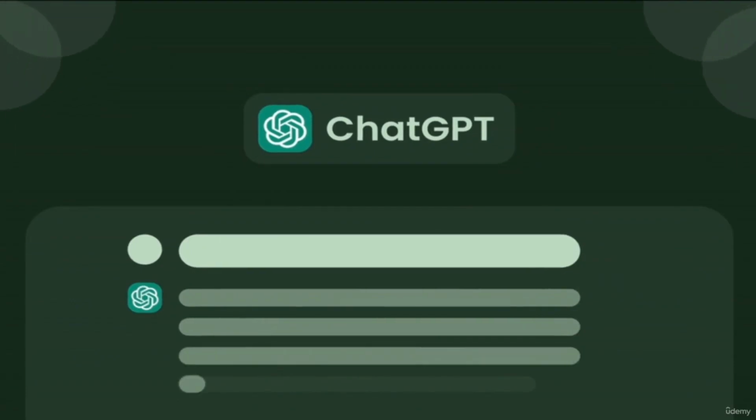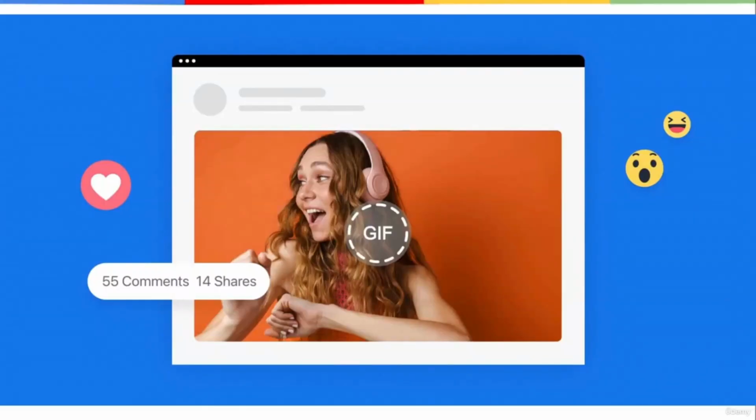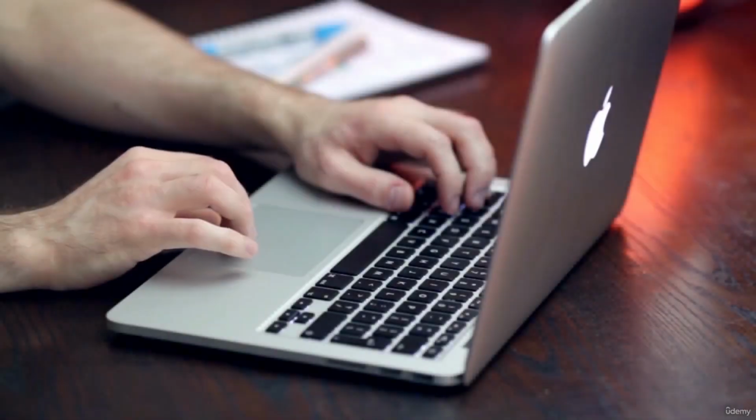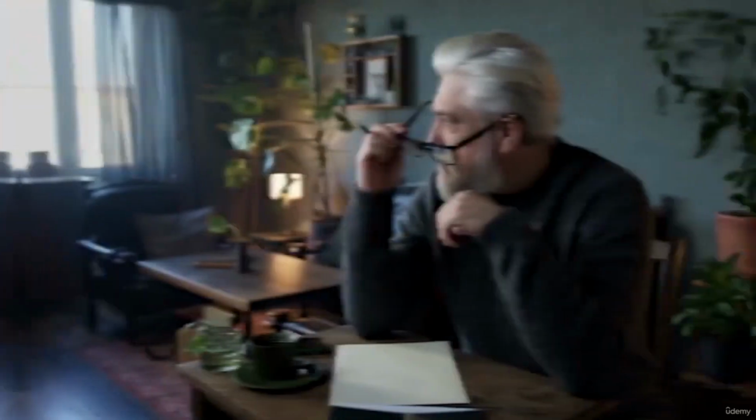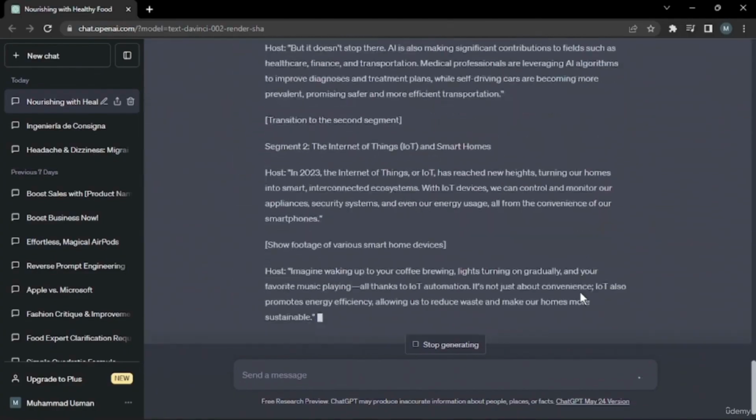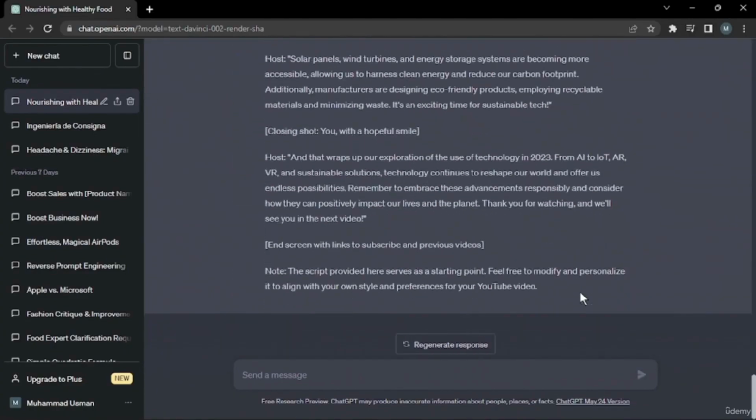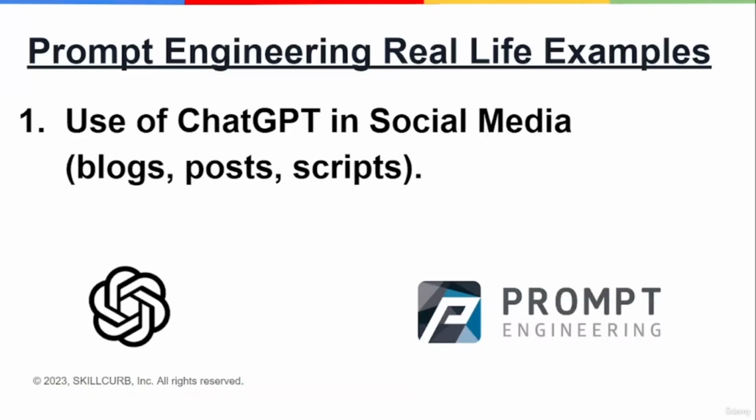You can use it to create posts in a very unique and efficient way. And if you are a YouTuber or content creator, you can write the whole script of your video or content that you want to make for your audience. So without any further ado, let's dive right into our practical lab example where I'll show you how you can implement those in ChatGPT.